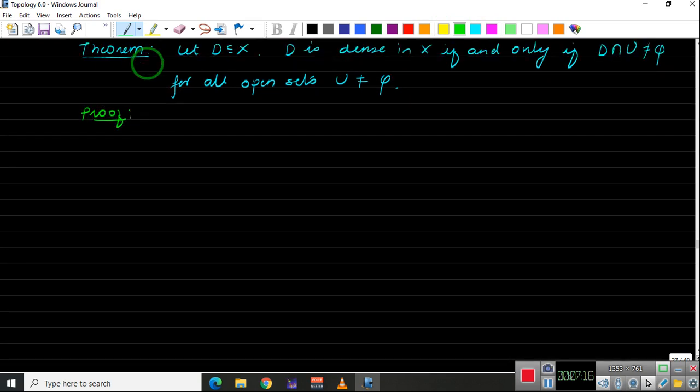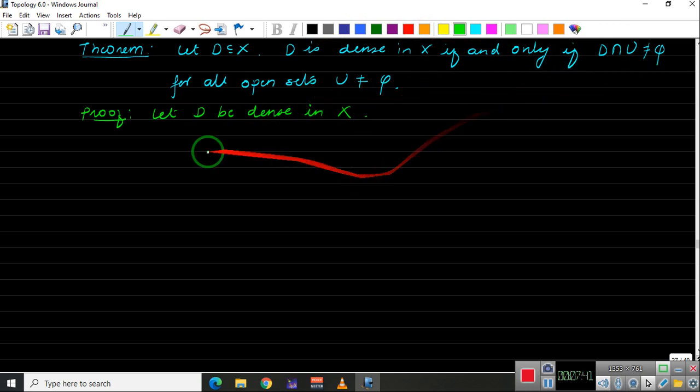Let us prove this. First, let us assume that D is dense in X. Now we need to show that D intersects every non-empty open set in X. To show that, let us take a non-empty open set U in X. So we have taken an arbitrary open set in X. We need to show that U intersection D is non-empty.